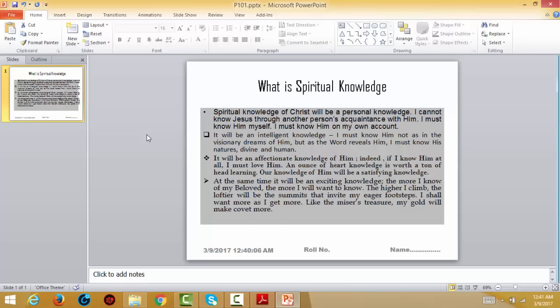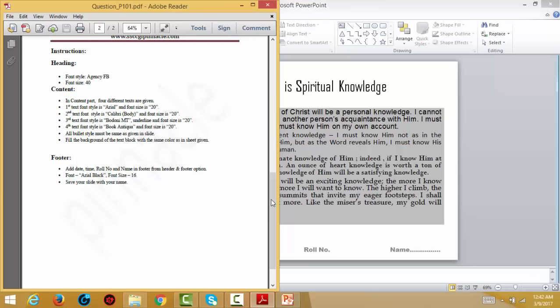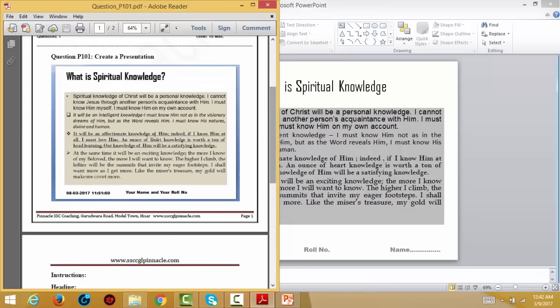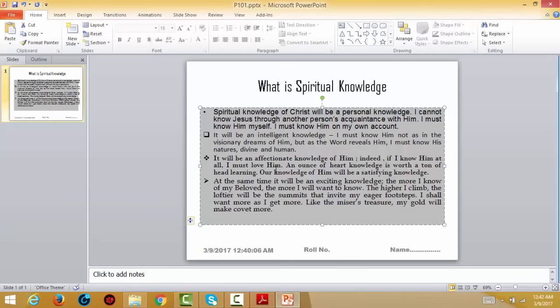Three or four important things here: you should be very careful about errors of grammar, spelling, sentences, bullet points, font size, font type, and what kind of layout, bold, italic, underline, everything. And one thing here: it is also given that you have to underline the third paragraph. While we were discussing, we forgot one thing. You can see it from this also. So you have to underline this paragraph. How will you underline? You select this and go to the underline section. So this is now underlined.